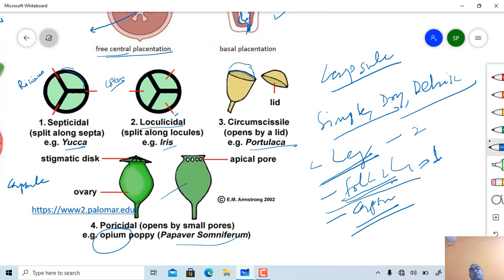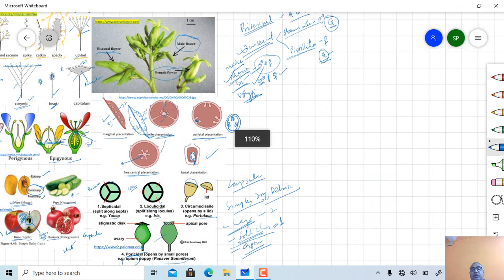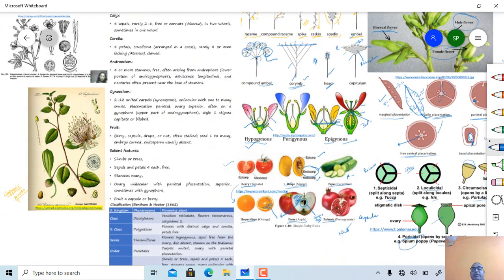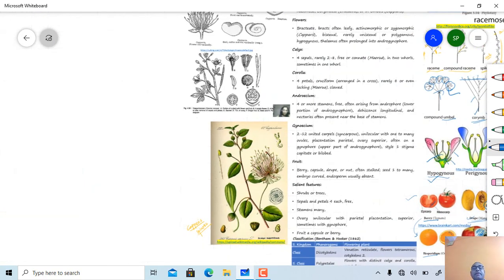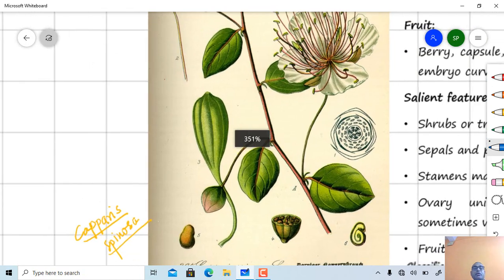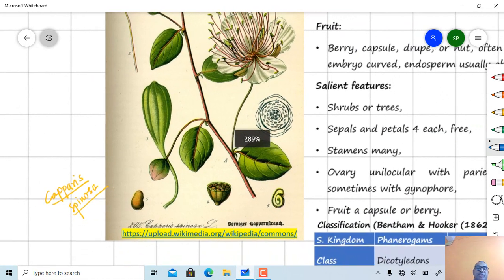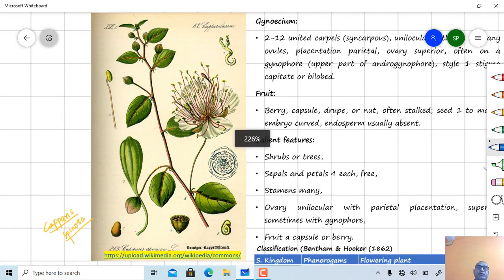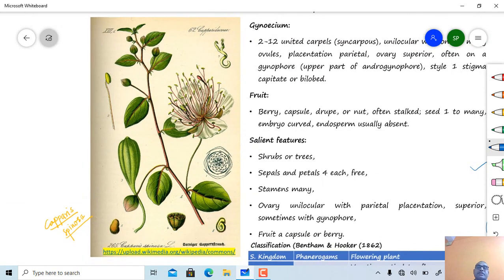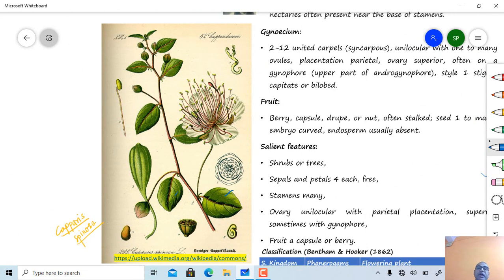Here capsular type of fruits are also observed. Just see some more figures representing the family Capparidaceae. This one is Capparis spinosa. Just see the nature of leaves, then the flower, the condition of gynophore, number of petals, nature of the stamen, and this is a curved embryo present here.